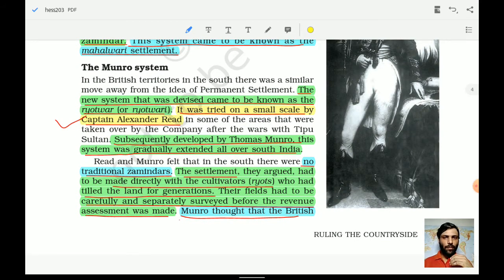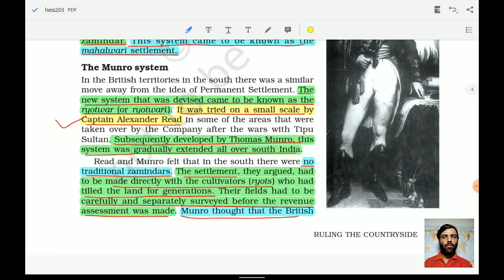The new system that was devised came to be known as the Ryotwar or Ryotwari, in the southern part of India. So we have already seen the Permanent Settlement, then the northern part of India, the Mahalwadi settlement, and now we are talking about the Ryotwari system. It was tried on a small scale by Captain Alexander Read, and subsequently developed by Thomas Munro.